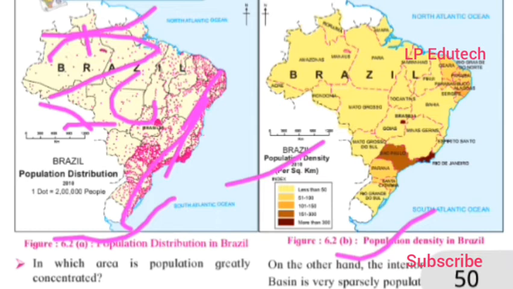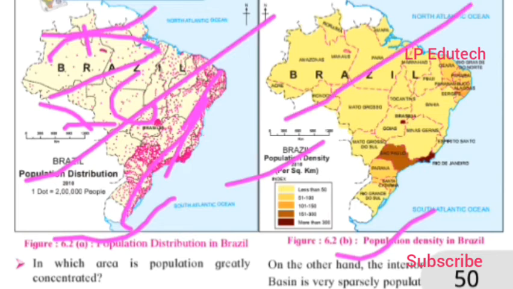Apart from that, the density of population is moderate in the Brazilian highlands and less in the central and western part. Now identify the type of map showing the distribution. Number 1, 6.2a, is the dot method, and 6.2b is the choropleth method, showing population distribution in terms of density.